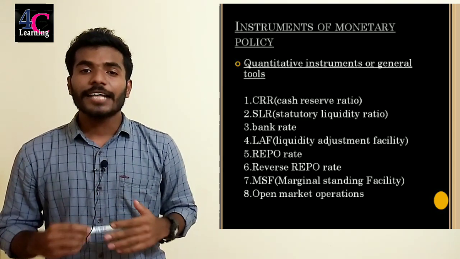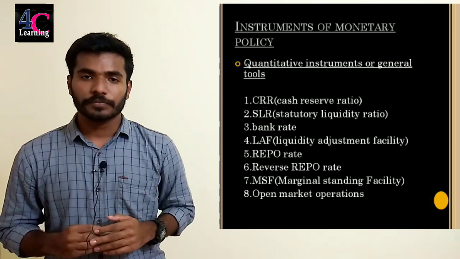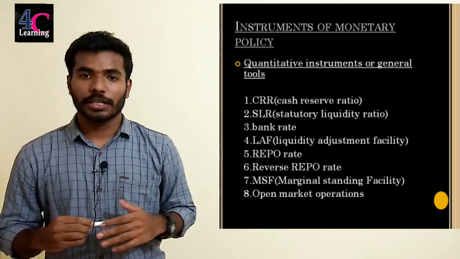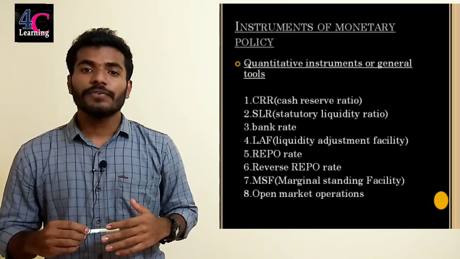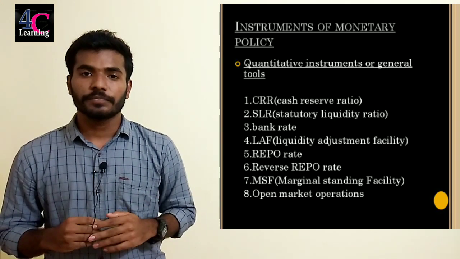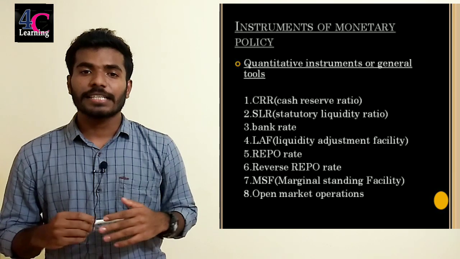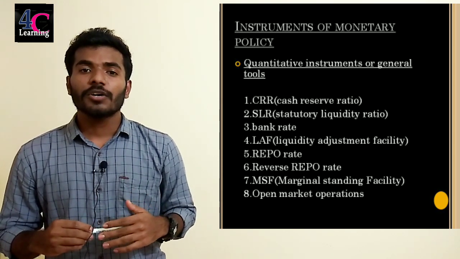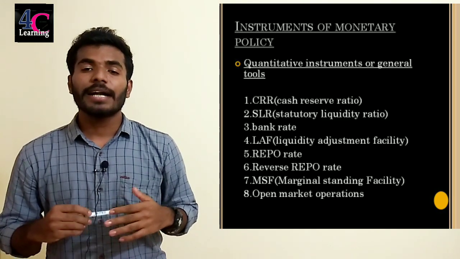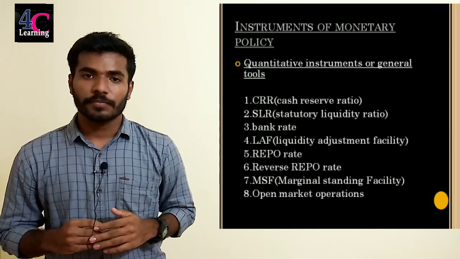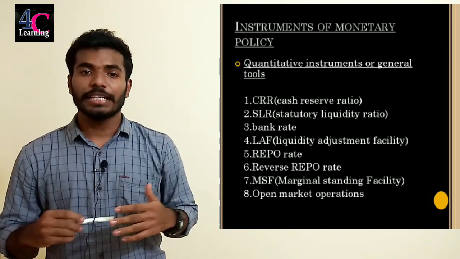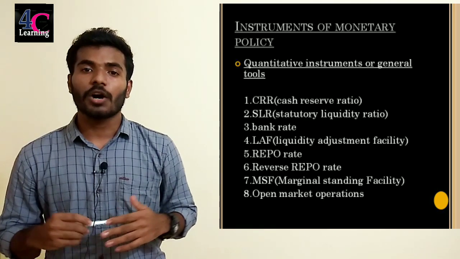Next one, statutory liquidity ratio or SLR. Every bank should maintain a certain percentage of their total deposit with RBI in the form of liquid assets. This is called statutory liquidity ratio. By increasing the SLR, the lending capacity of the banks will reduce and the money supply in the economy also reduces. By decreasing the SLR, the lending capacity of the banks will increase and the money supply in the economy will also increase.